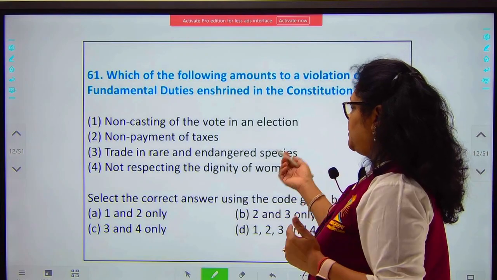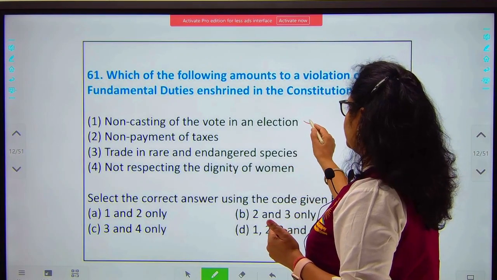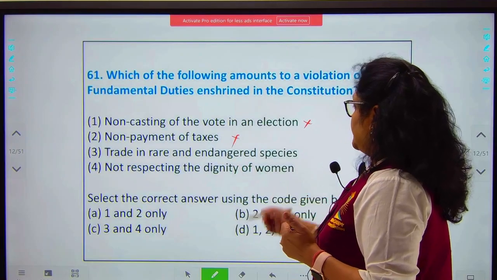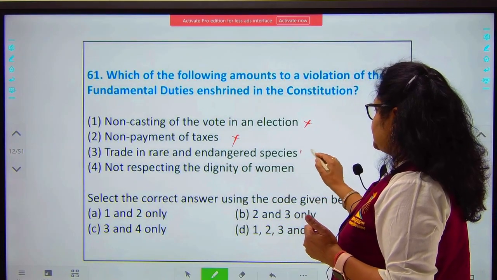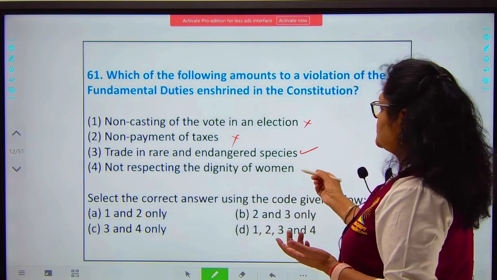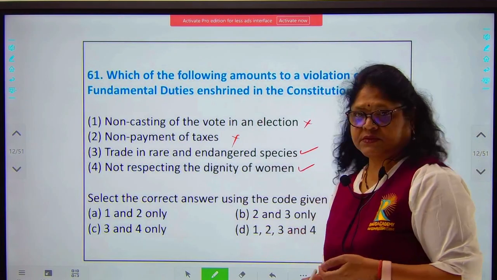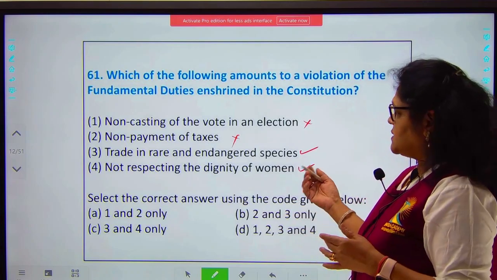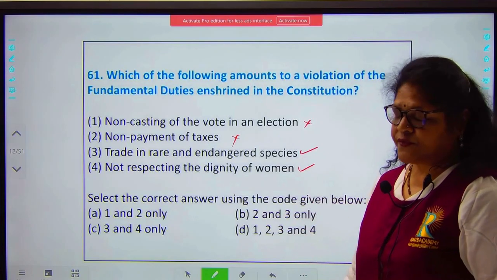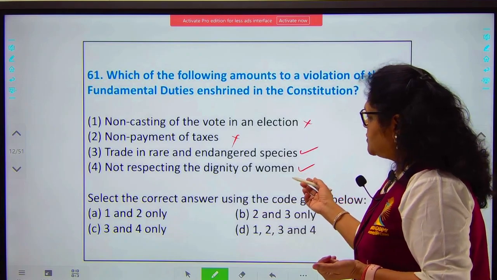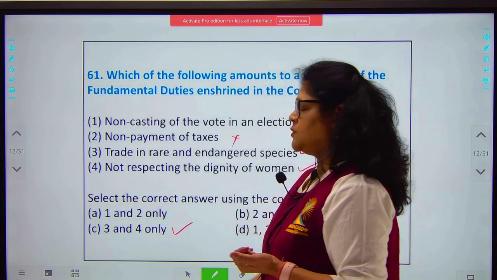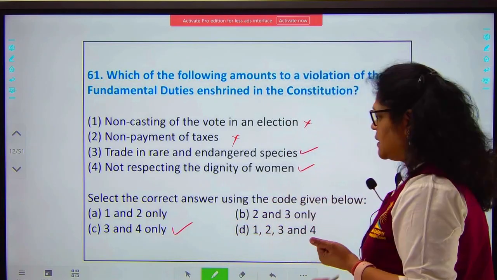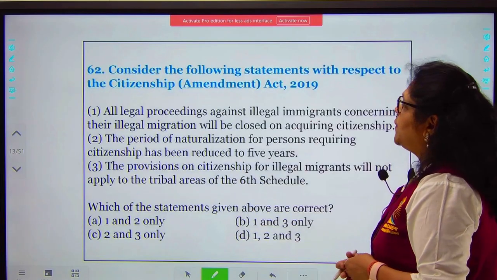Non-casting of vote, non-payment of taxes, these are not fundamental duties. Trade in rare and endangered species, yes. And also not respecting the dignity of women, yes. These two are mentioned as the fundamental duties of every citizen of the country. So you have option 3 and 4, yes. This is your option C. So C will be your answer for this particular question. We go to the next.